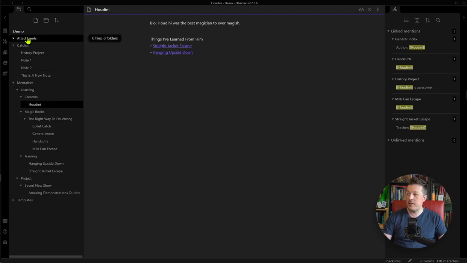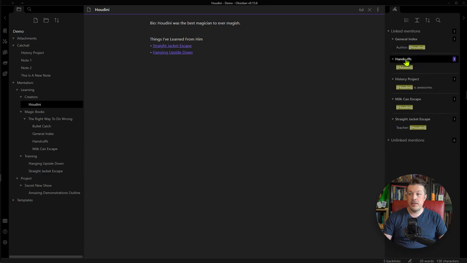Over here on the left, through the file directory, you can see what folder it's in. Under mentalism, under learning, under creators, I've put Houdini there. And you can organize your thoughts this way, and these hyperlinks are the other way. And a third way is by opening up the links tab over here on the right hand side, and you can see that it's an author.